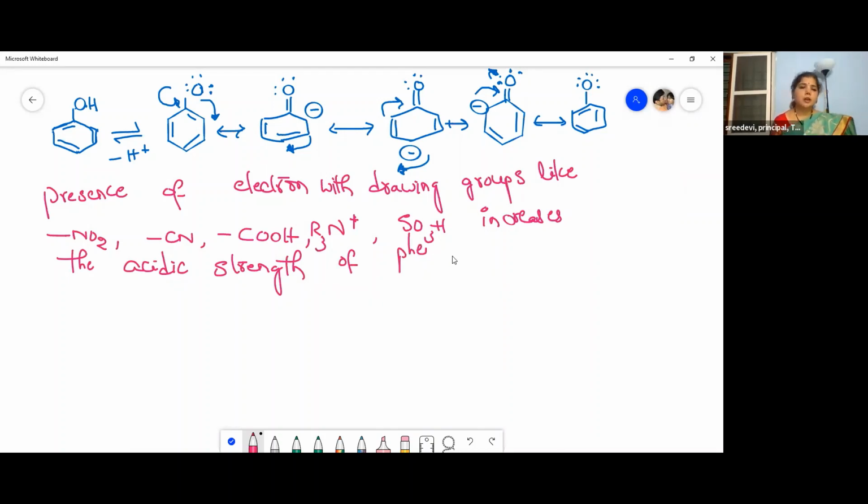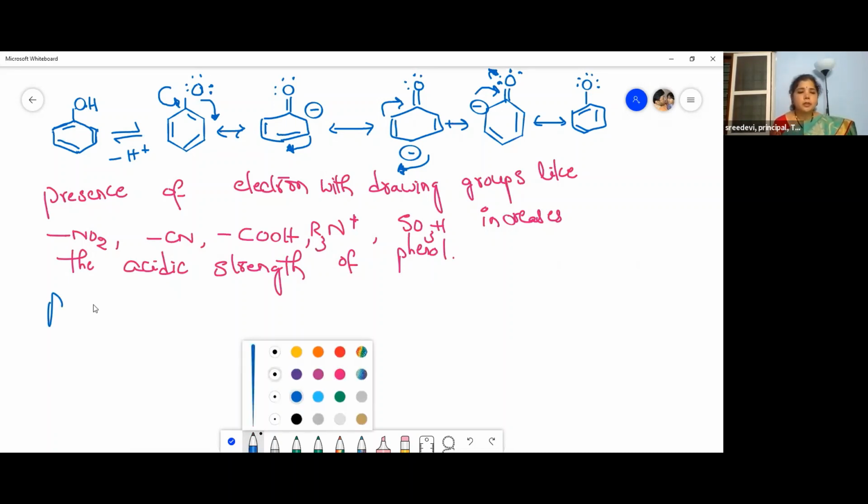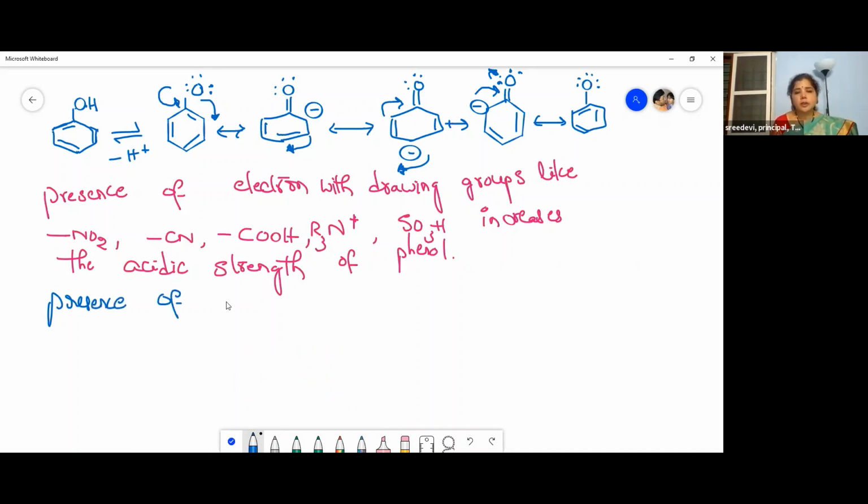Now, let us see what happens when electron releasing groups are present. Electron releasing groups means these groups will release electrons. They won't withdraw electrons. What are the electron releasing groups? Yes, the alkyl group.